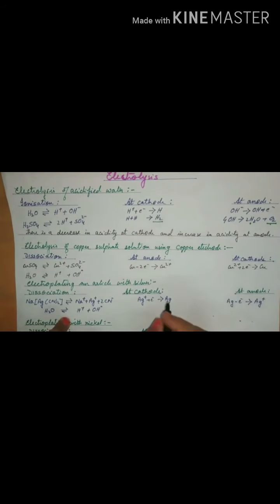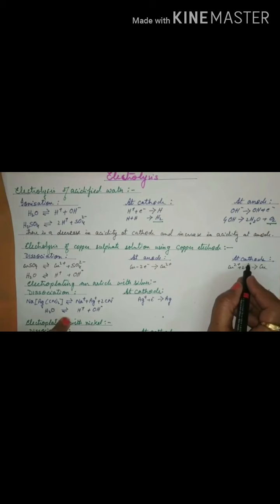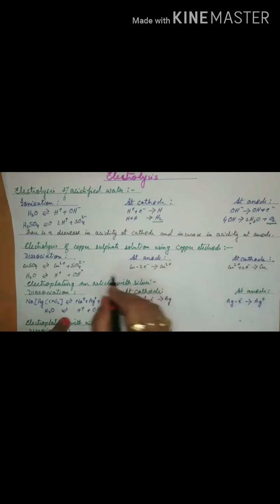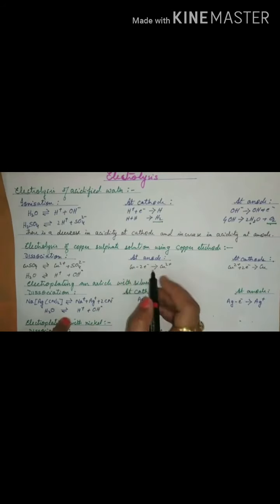Now when the deposition of copper is there, it is gain of mass at the cathode, loss of mass at the anode. So the reactions are really important. The differences are also important because copper ions are continuously supplied to the electrolyte by the anode.